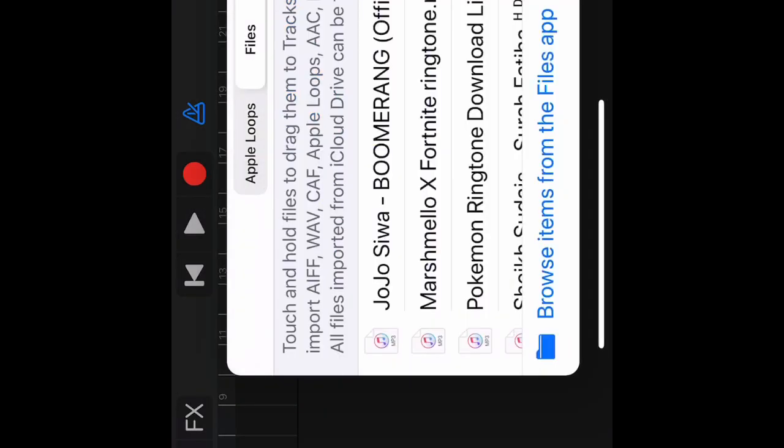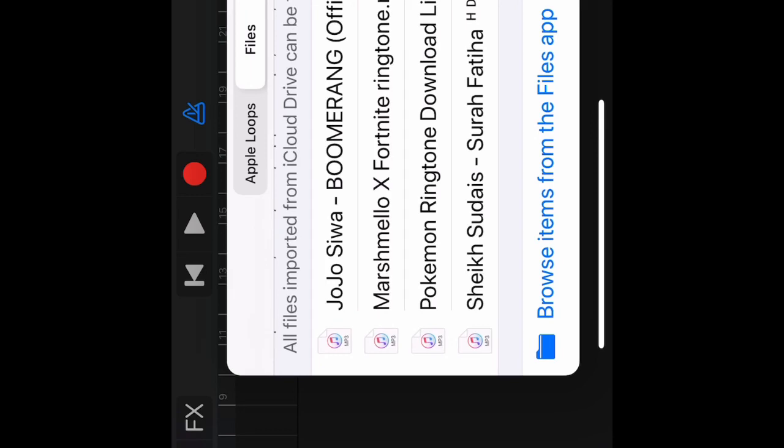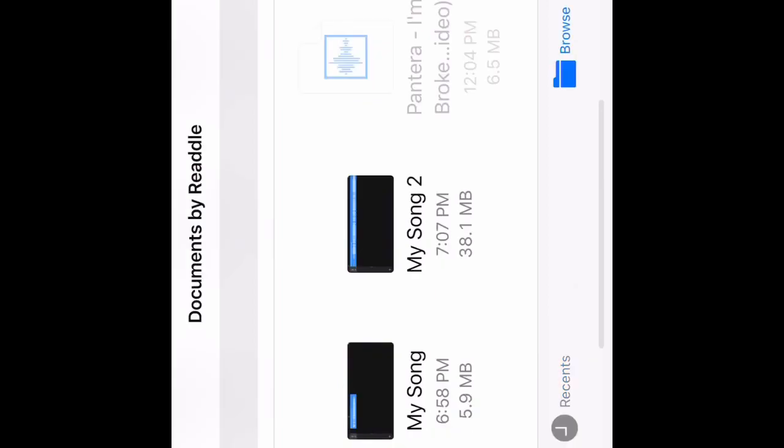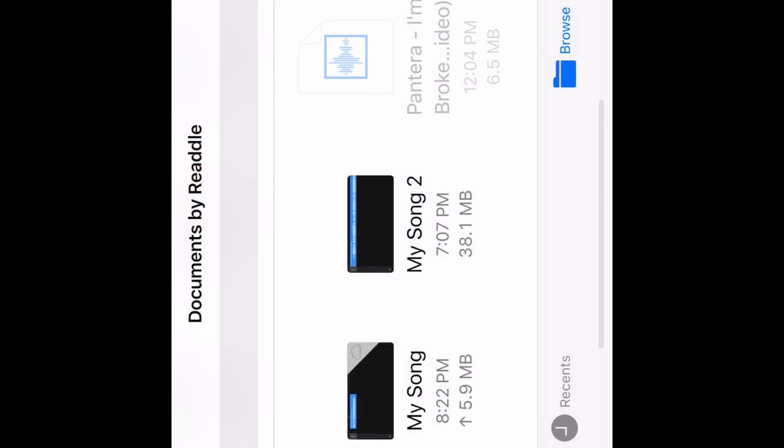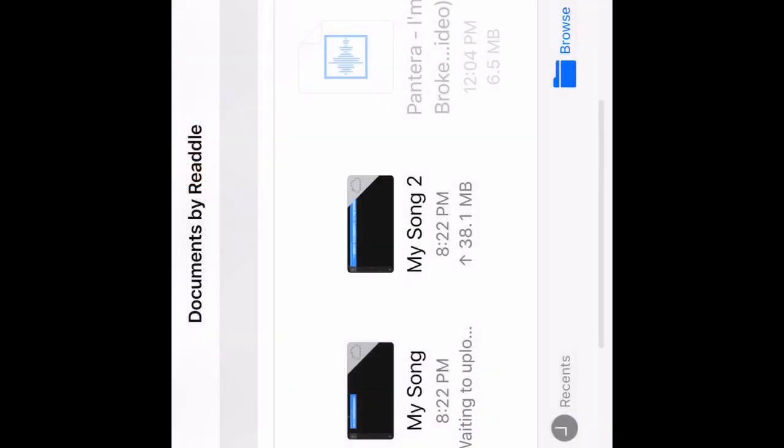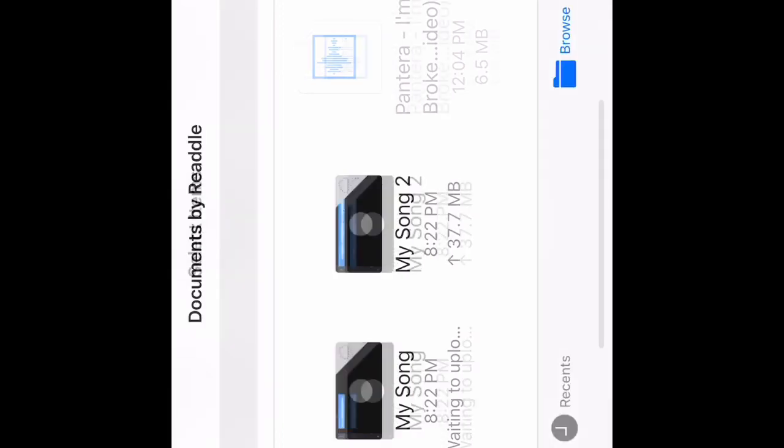And then you want to press Files. And then you want to hold it, and then you'll see that it's allowing you to drag it. And then you click on it and you press loop. You want to get out. Try and find the one that you're looking for, okay? Select. It's not allowing me to select it, but wait.